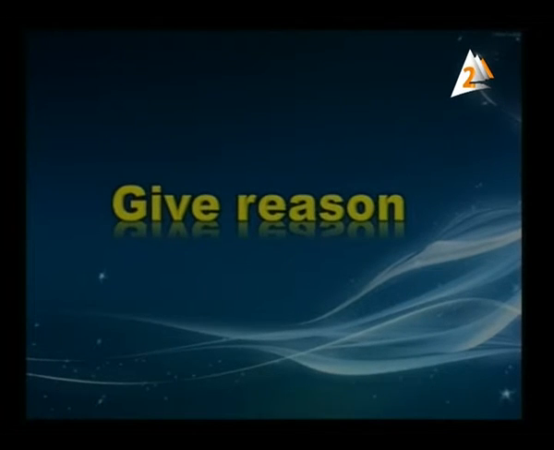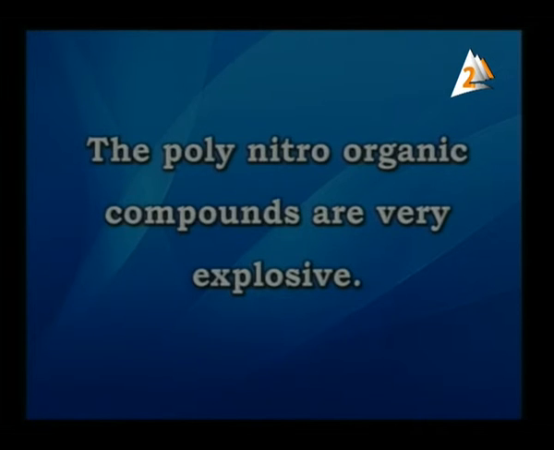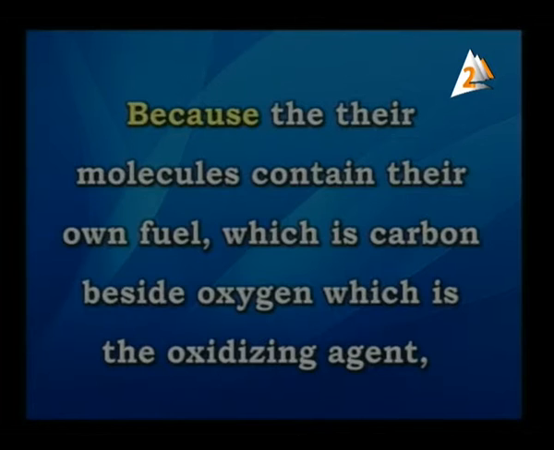Here, my dear student, we have good reason in this point. The polynitro-organic compounds are very explosive. The reason for that is because their molecules contain their own fuel, which is carbon, besides oxygen, which is oxidizing agent.